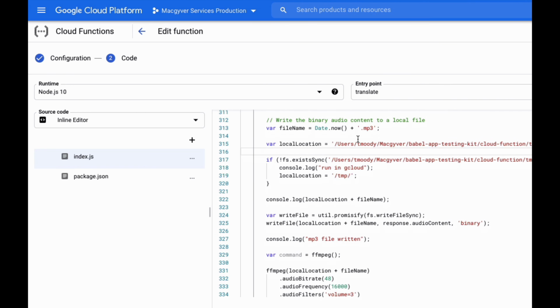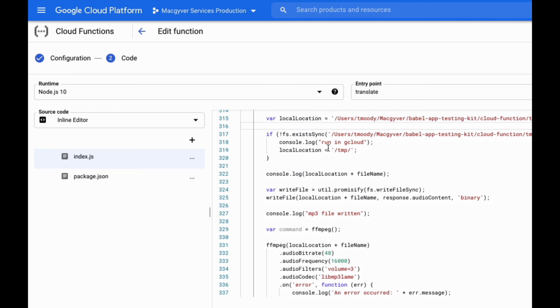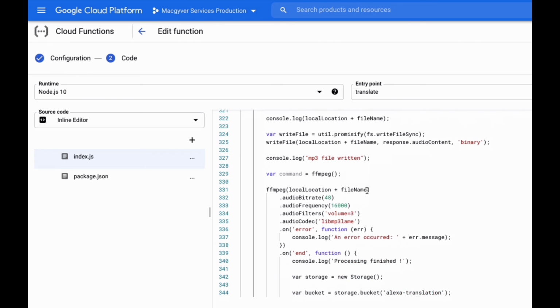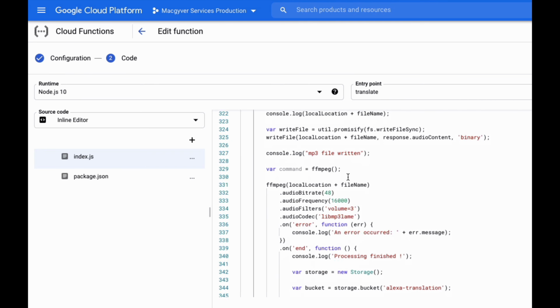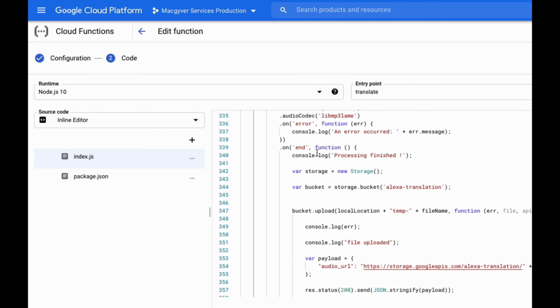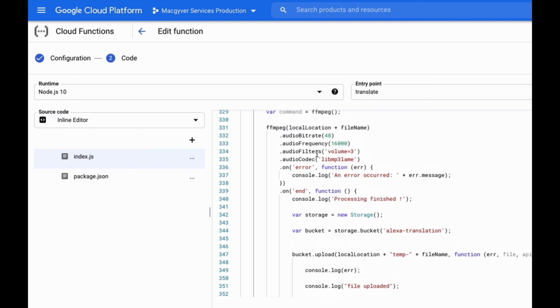So what I'm saying in this line of code, and the reason there's an if statement here, is because if I'm running this locally, I actually want to use this directory, but if I'm running it in the cloud, I just want to use this directory. And so that becomes the file location object, and then we write the file to that location. We execute the ffmpeg method, and by the time this callback runs, the file has been written to that /temp directory, and now we want to upload it to Google Cloud Storage, persistent static storage.